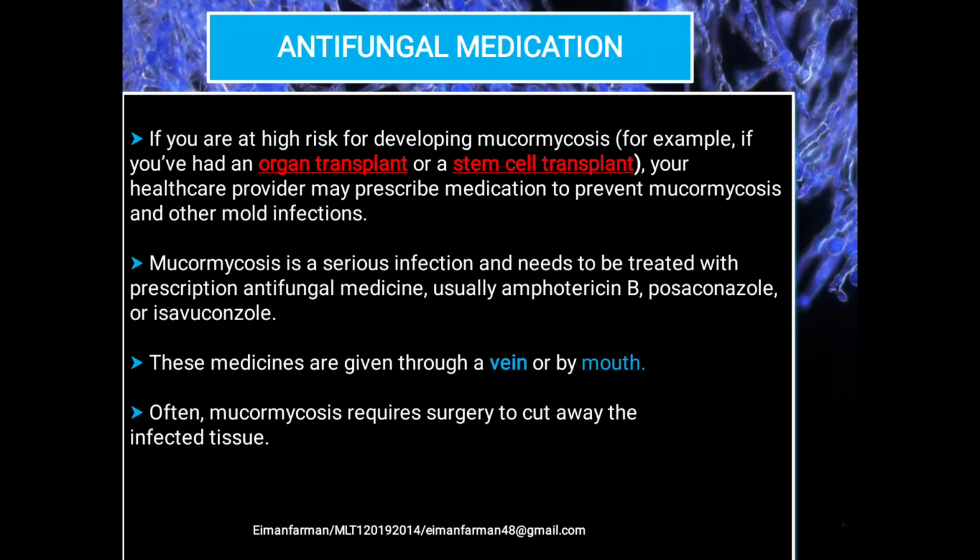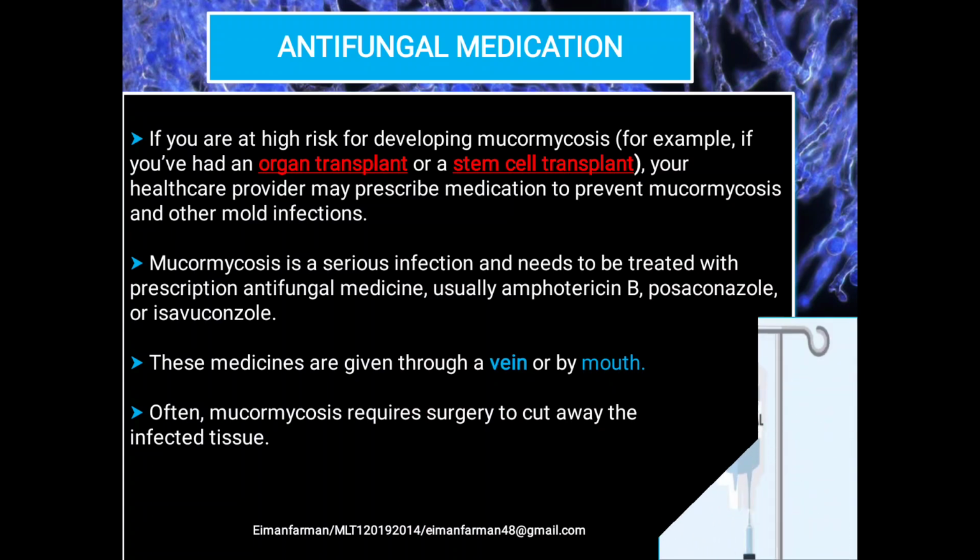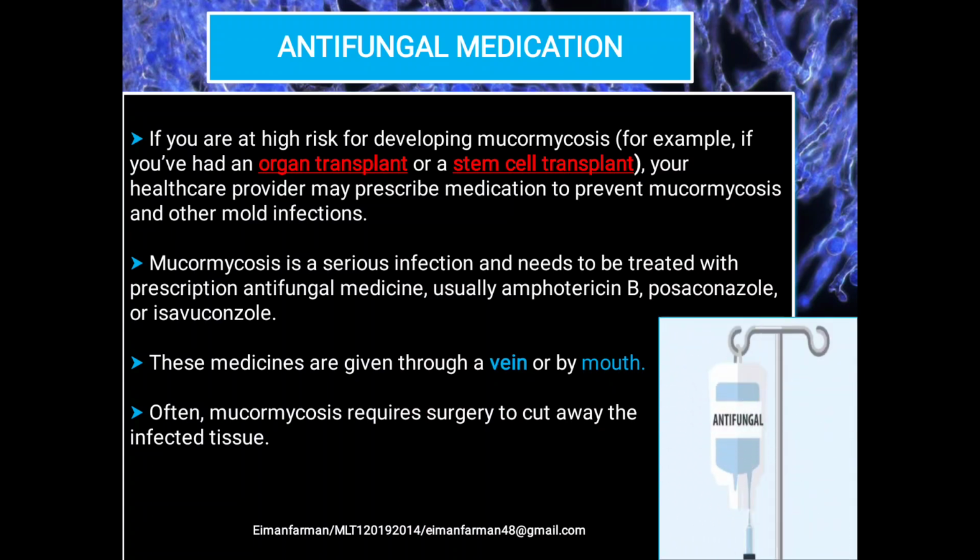Mucormycosis is a serious infection and needs to be treated with prescription antifungal medicines. Usually amphotericin B, posaconazole or isavuconazole are prescribed for this type of infection. These medicines are given through a vein or by mouth. Often mucormycosis requires surgery to cut away the infected tissues, and this is the best way to get rid of this type of infection and further to prevent it from disseminating into several parts of the body.